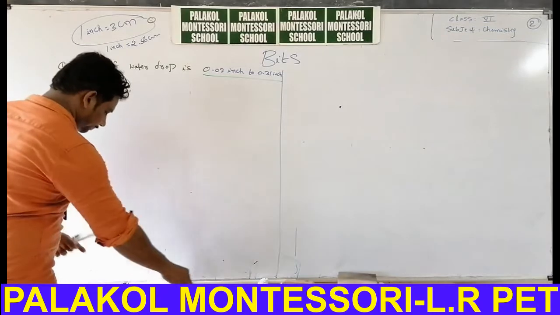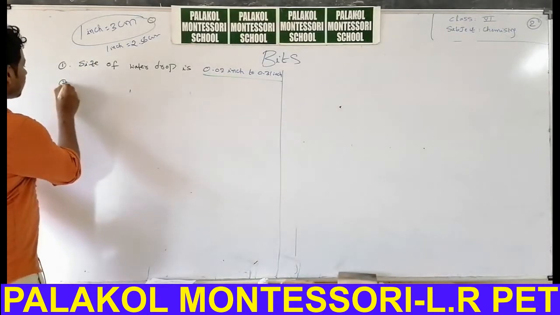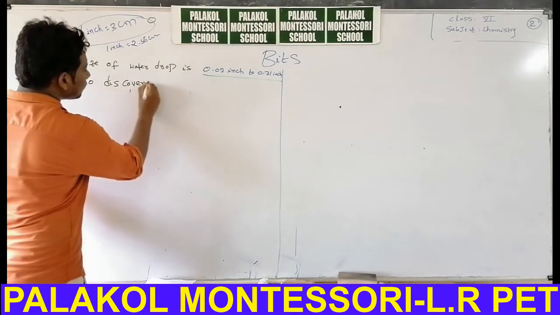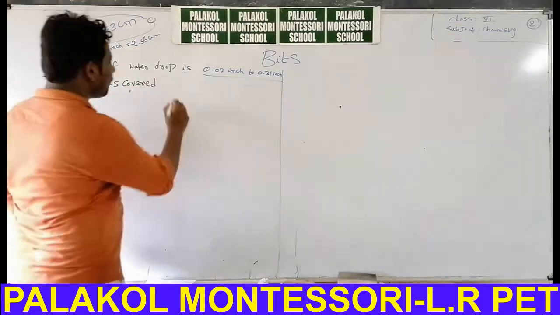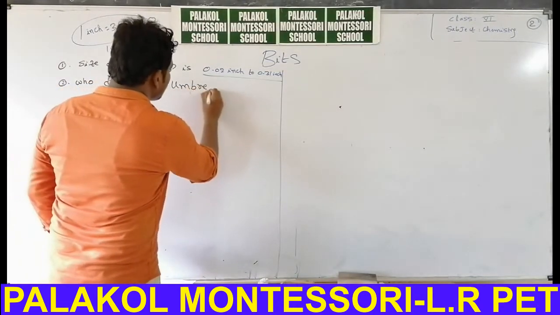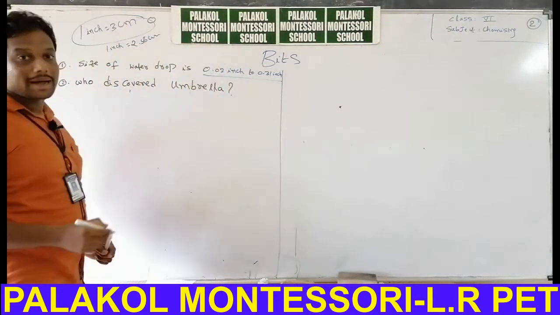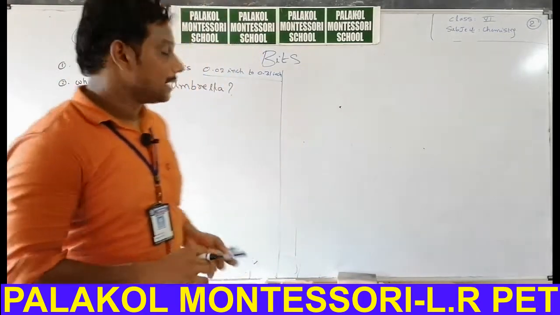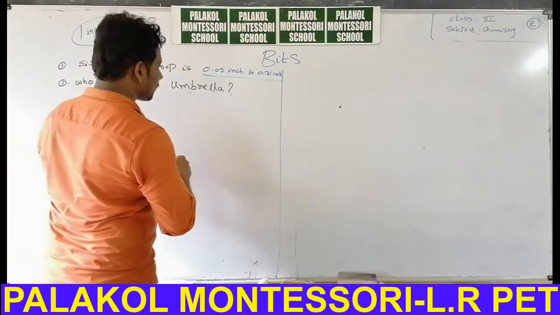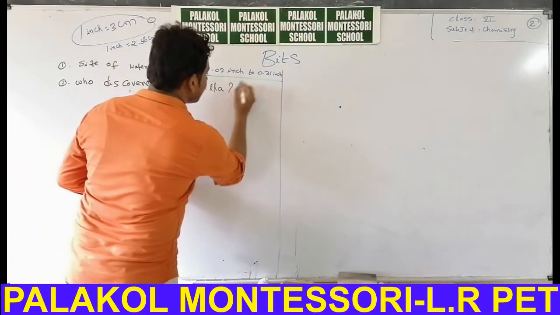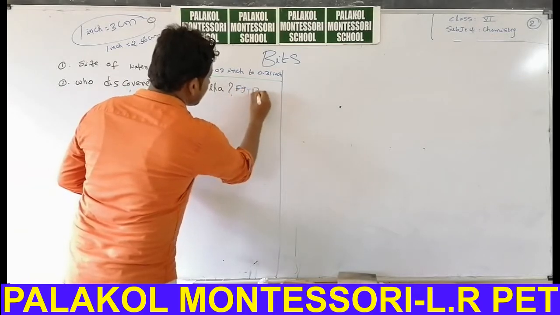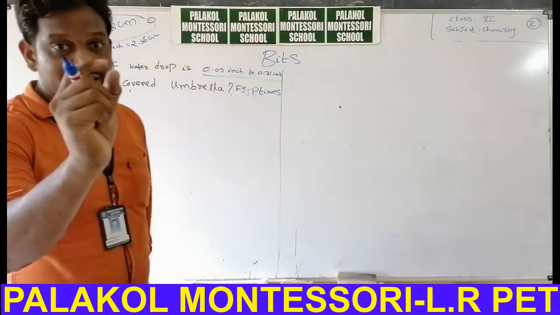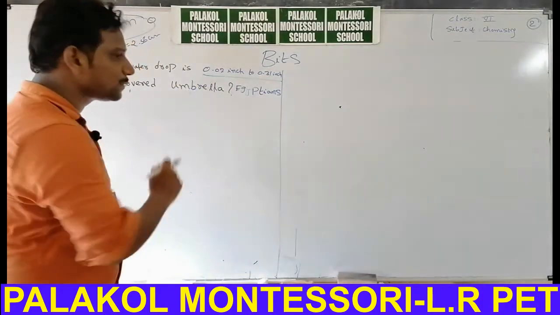Next bit. Second important bit: who discovered the umbrella? Very, very important bit. Who discovered the umbrella, and for what purpose? Egyptians discovered the umbrella. Which country's people discovered it? Egypt people, we call them Egyptians.